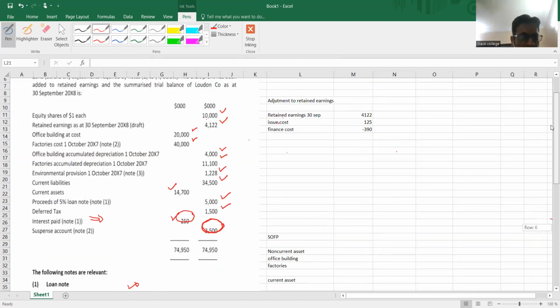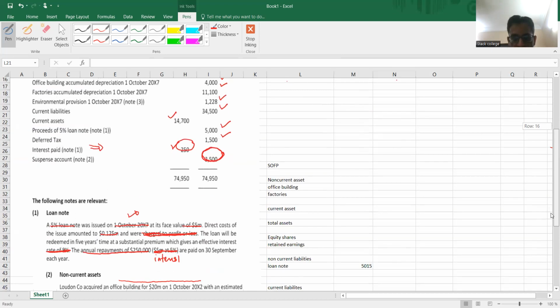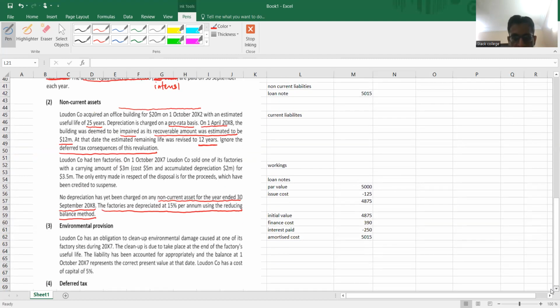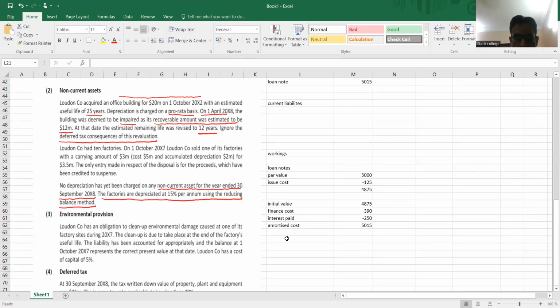You can see in the trial balance, the office building cost is 20,000, and the accumulated depreciation at the beginning of the year is 4,000. Let's calculate the book value first, and then identify the impairment and other things. So my next working is related to the office building.